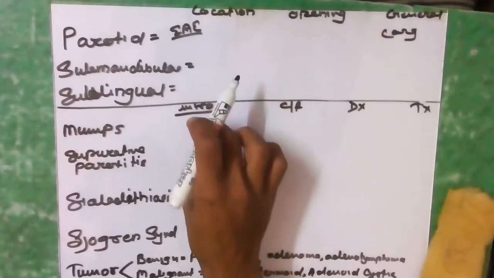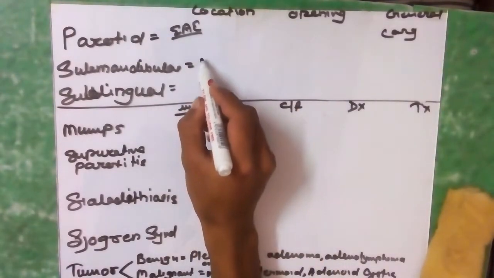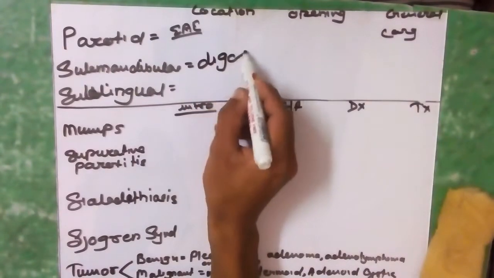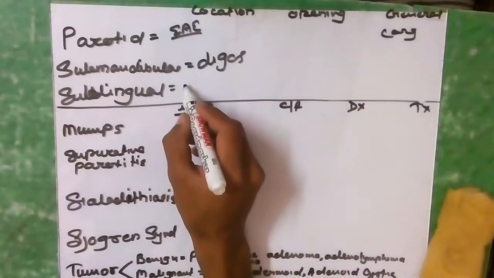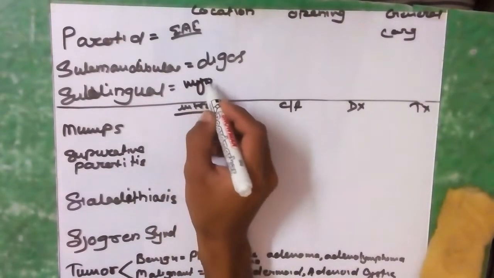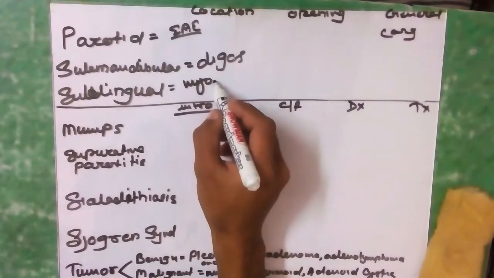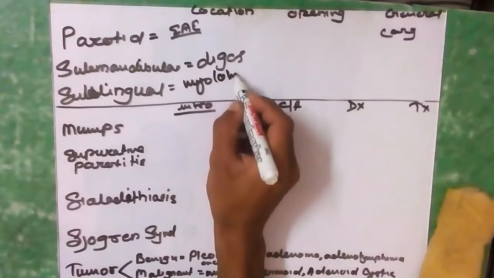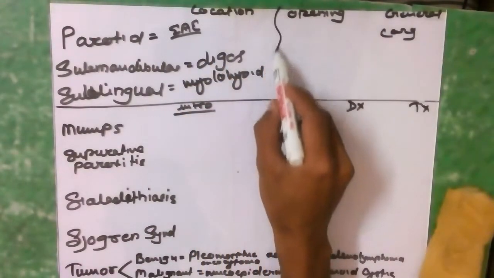and regarding digastric, it is on the anterior region of the digastric triangle. And the sublingual gland lies above the mylohyoid muscle, below the mucosa of the floor of the mouth. Mylohyoid muscle. So these were the locations, and where is the opening you need to know.